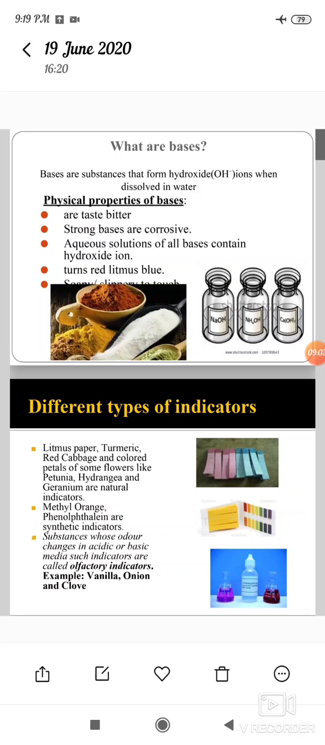A question arises: give examples of natural, synthetic or olfactory indicators. This is a very important question in your examination. Once again, indicators are substances which change their color or smell in different types of substances. There are three types: natural indicators, synthetic indicators, and olfactory indicators.